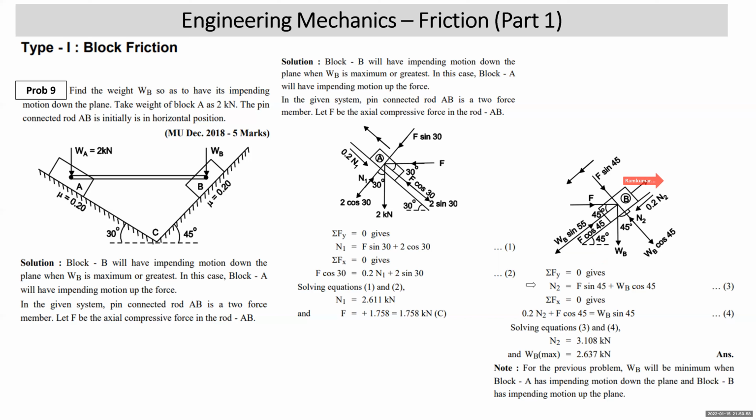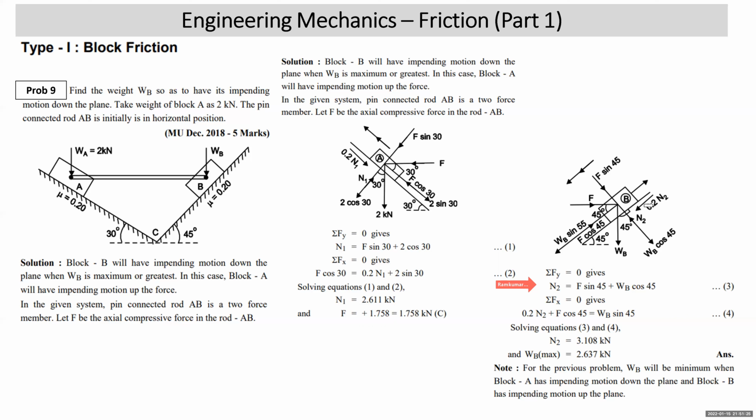So I take sigma Fy is equal to 0, N2 is equal to F sin 45 plus WB cos 45. Okay? Now in the free body diagram, sigma Fx is equal to 0. 0.2 N2 is down the plane.